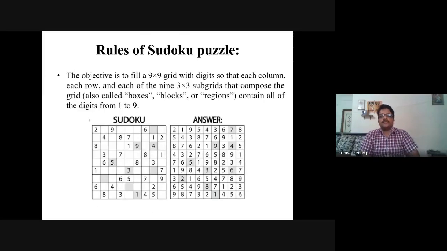So on this one, the left side is the Sudoku and the right one is the answer. You might be much familiar with this, right? These are the kind of things we come across in constraint satisfaction problems. The objective is to fill a 9 by 9 grid with the digits so that each column, each row, and each of the nine 3 by 3 subgrids has all the digits. There are subgrids also, right? If you solve the subgrids also, you get the total 9 by 9 grid-like structure. Suppose by understanding the first one, you can see here.